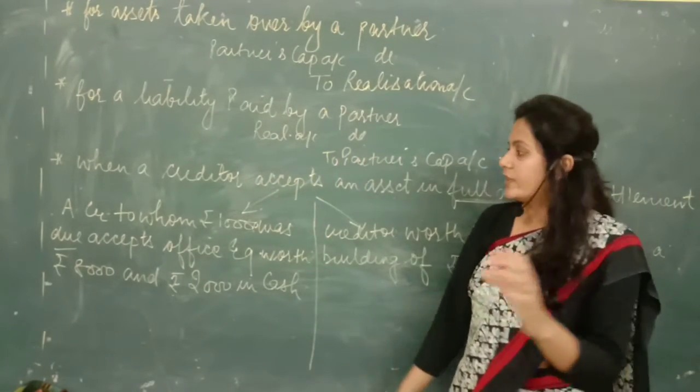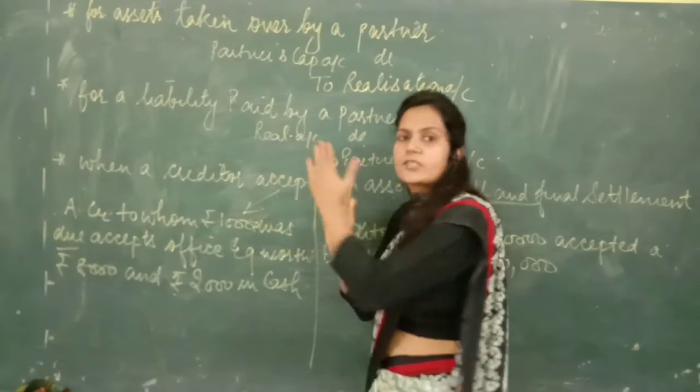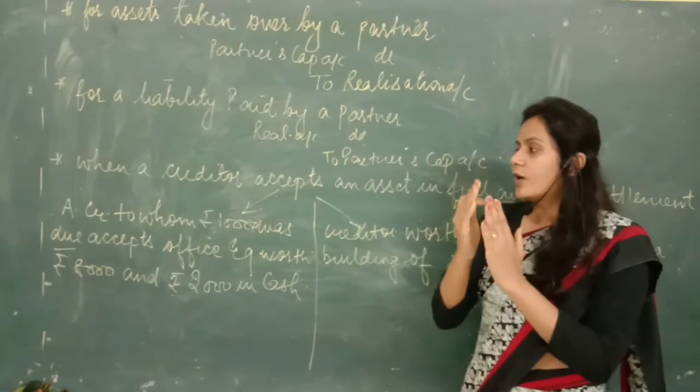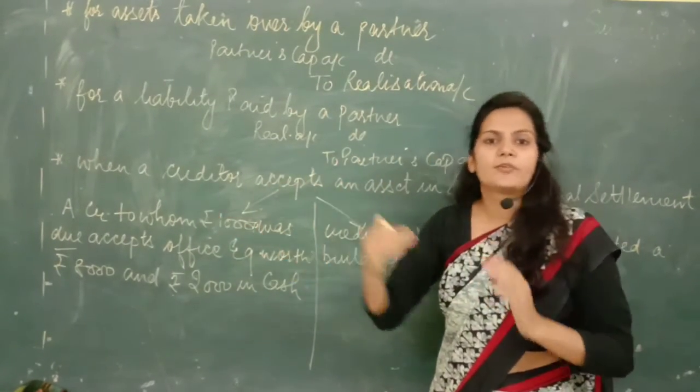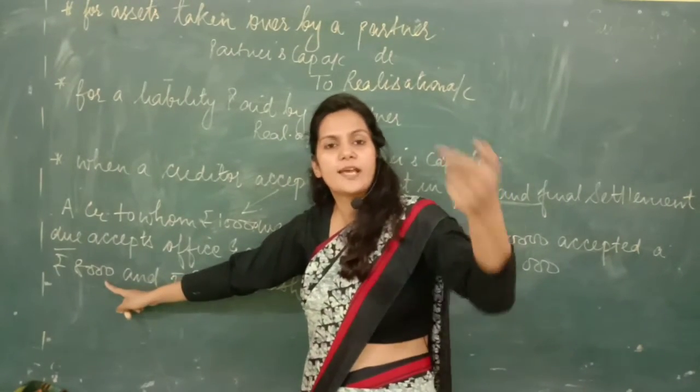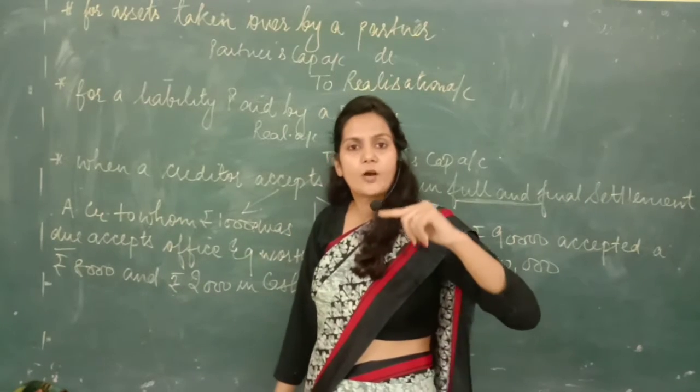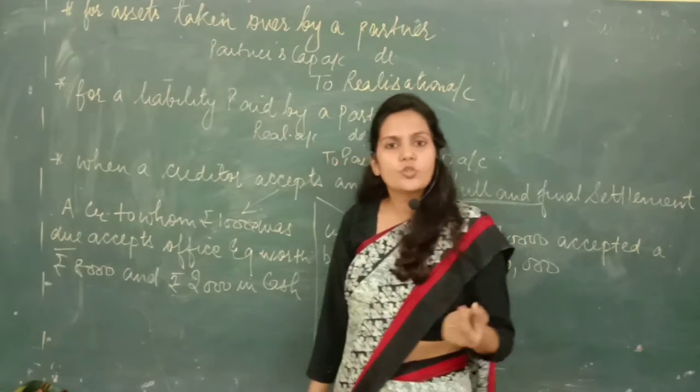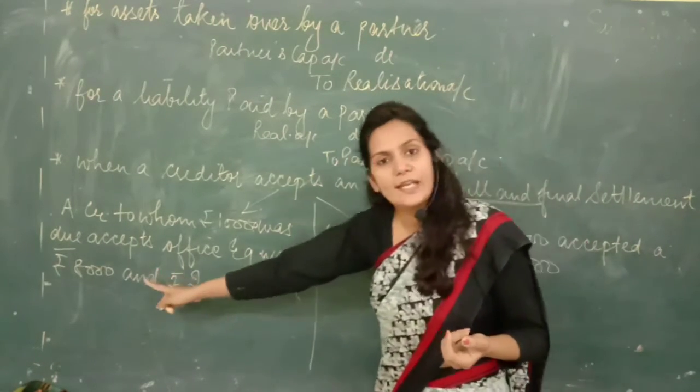So now you know it very well. Try to relate it with the previous topic, that you are giving office equipment of rupees 8,000 to the creditor. It means neither cash of 8,000 has come in nor cash of 8,000 has gone out. So no journal entry will be passed for this 8,000.